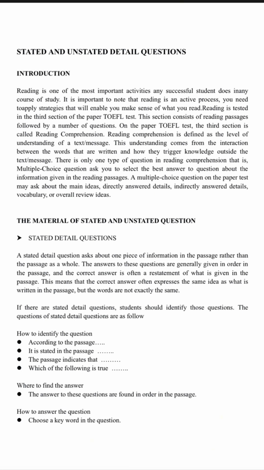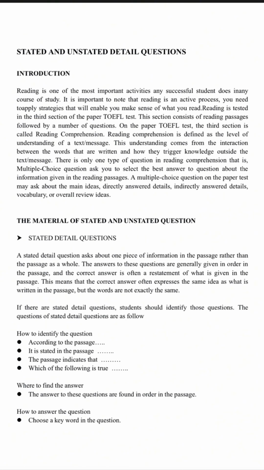Reading comprehension is defined as the level of understanding of a text message. This understanding comes from the interaction between the words that are written and how they trigger knowledge outside the text message. There is only one type of question in reading comprehension, that is, multiple choice questions. They ask you to select the best answer to questions about the information given in the reading passages. A multiple choice question on the paper test may ask about the main ideas, directly answered details, indirectly answered details, vocabulary, or overall review ideas.